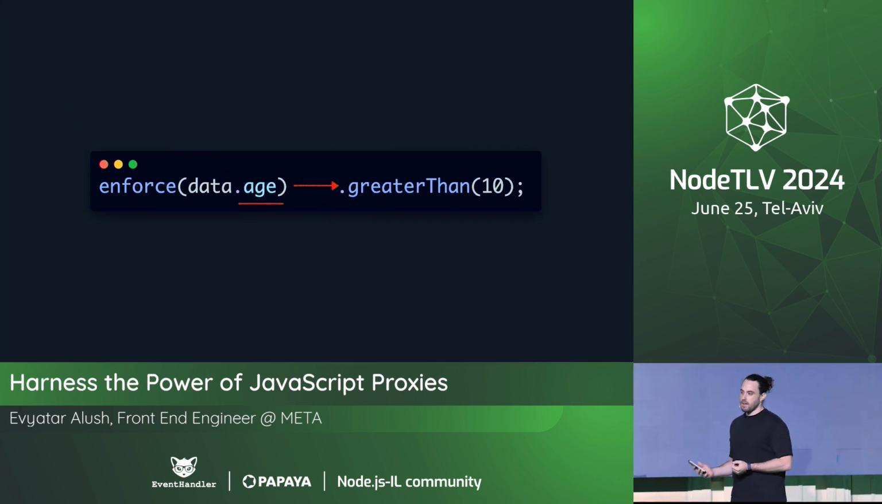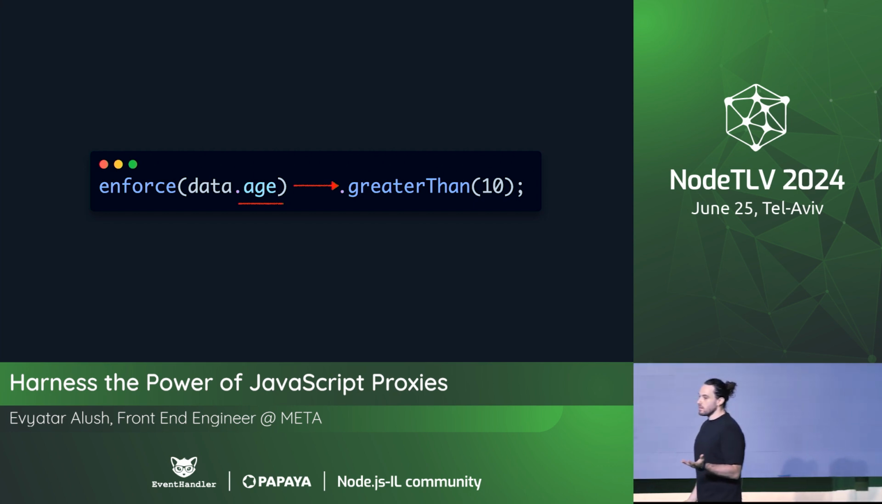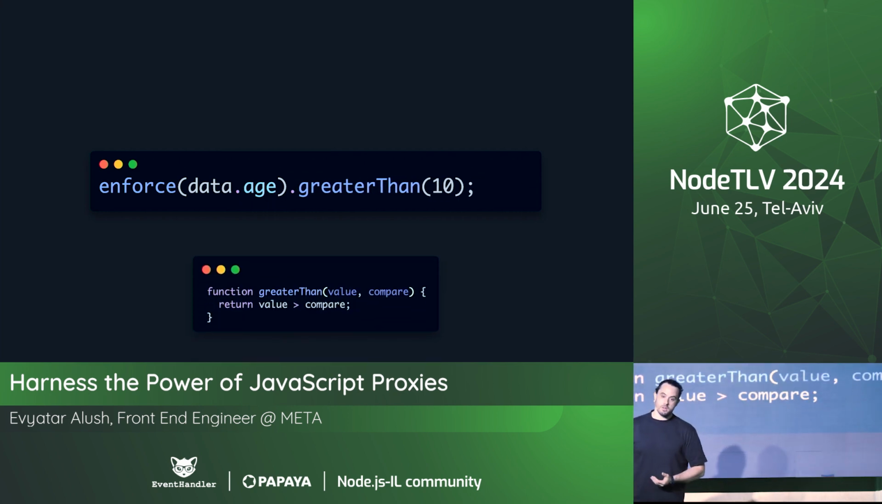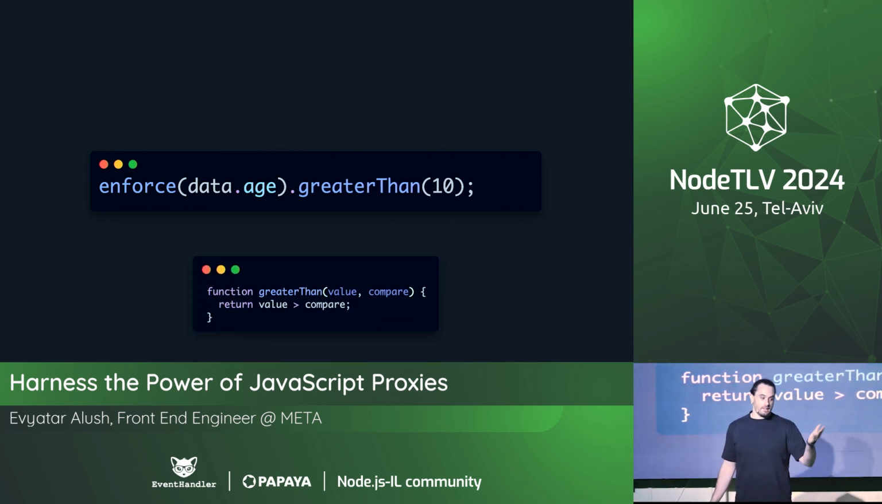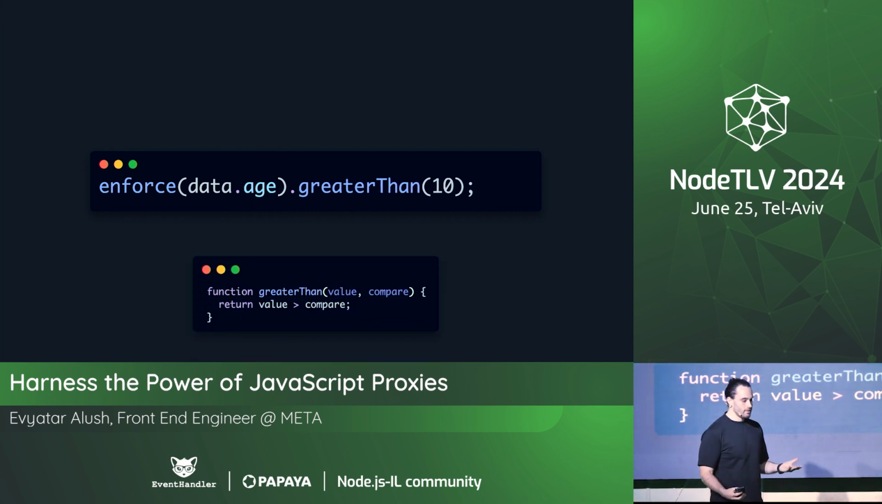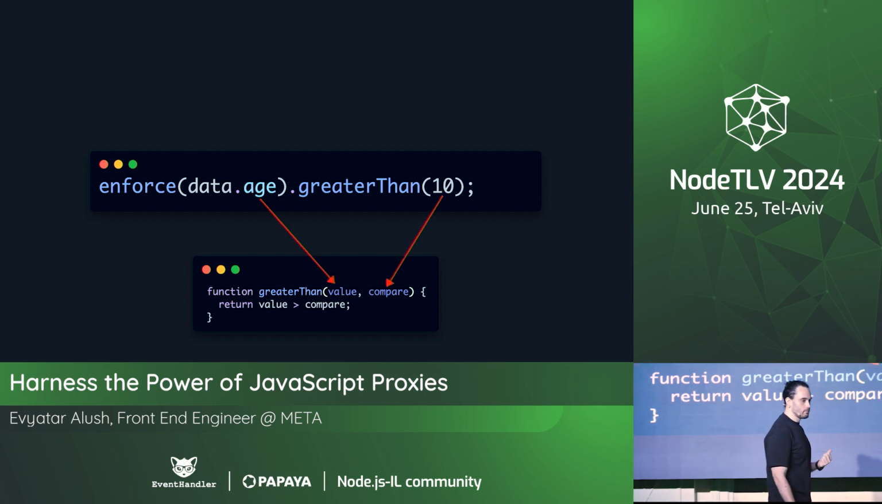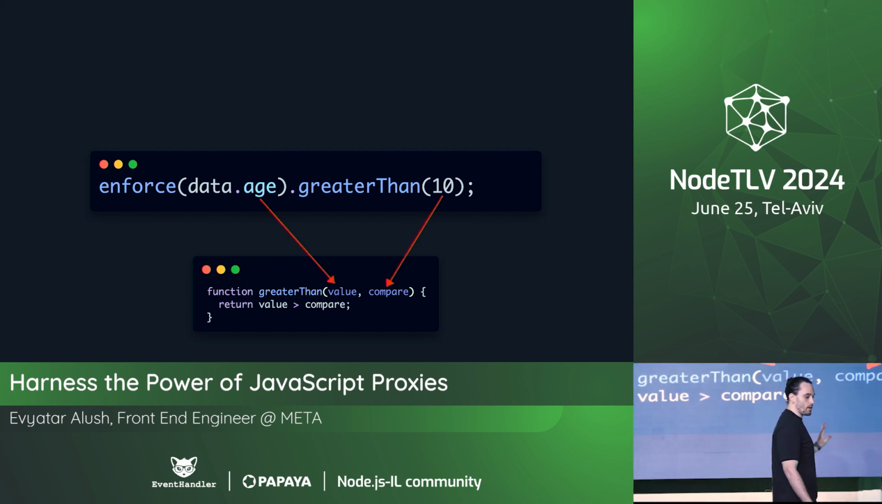And the main question we have is, well, we have enforce and greater than, and the main question is, how do we get the age to the greater than function? Because the way I know functions work is that I have a greater than function. It takes two values, and, well, how do I combine these two? That's the main question that we're going to ask.